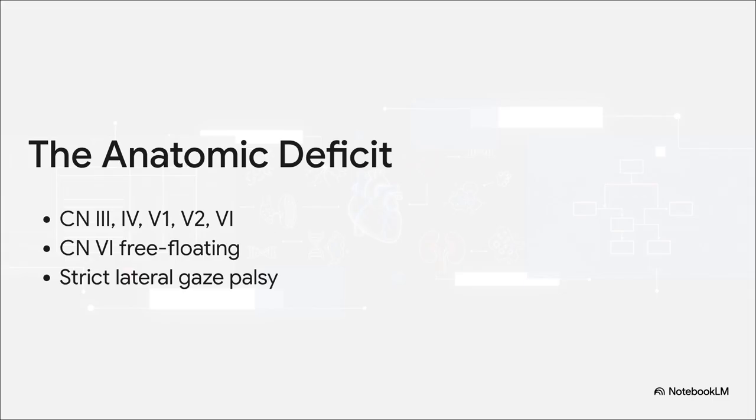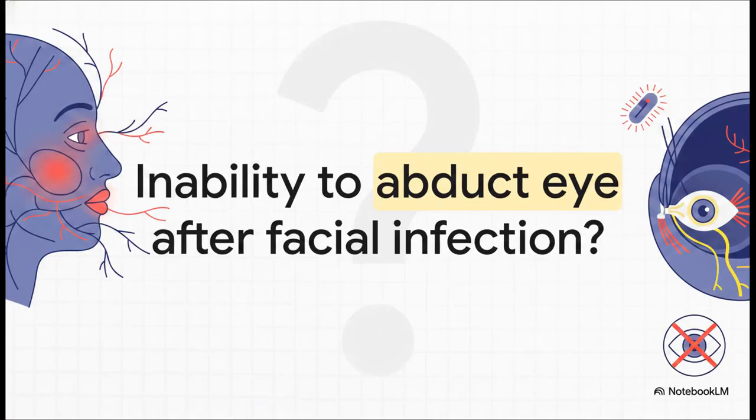This completely paralyzes the lateral rectus muscle, driving a strict lateral gaze palsy. The systemic hallmarks rapidly follow: abrupt fever, severe headache, and rapidly progressive bilateral periorbital edema. Let's apply this to a rigorous clinical evaluation.